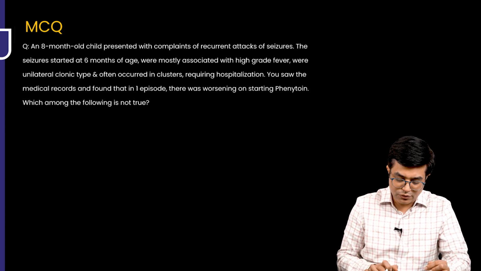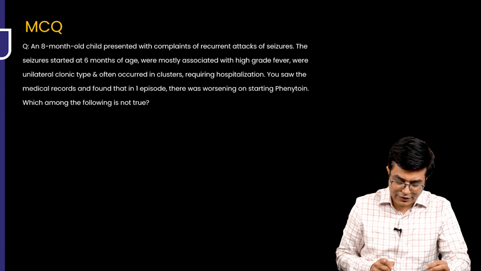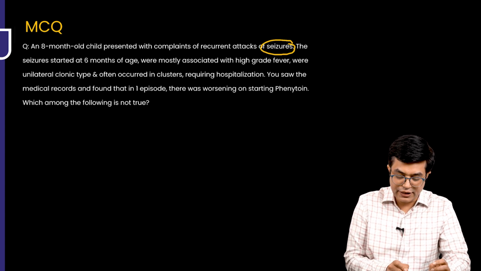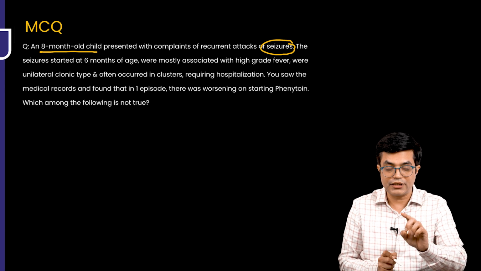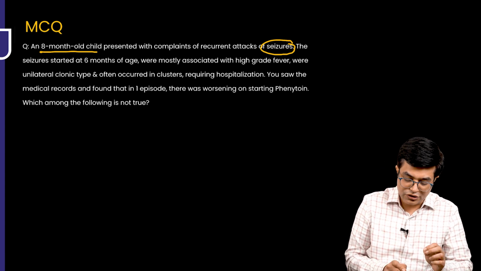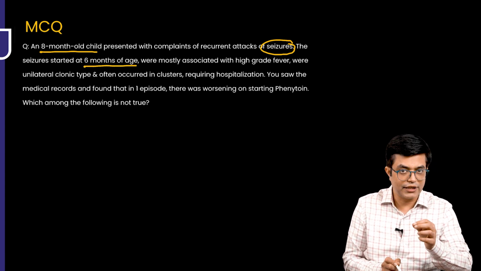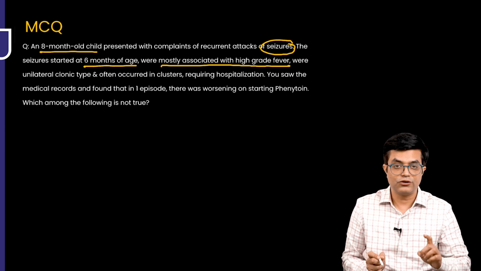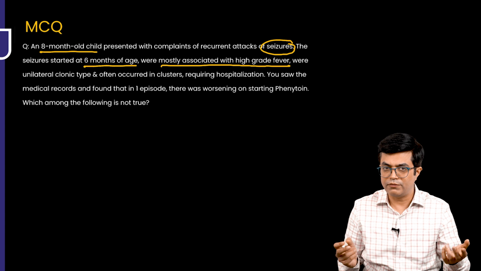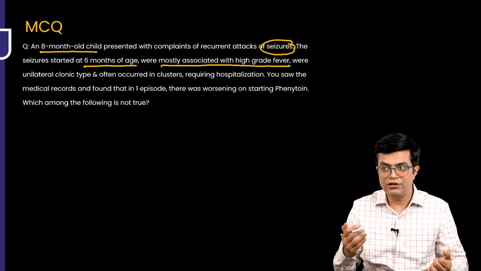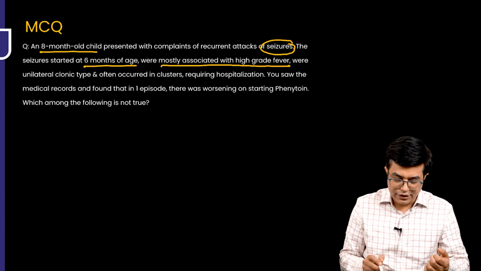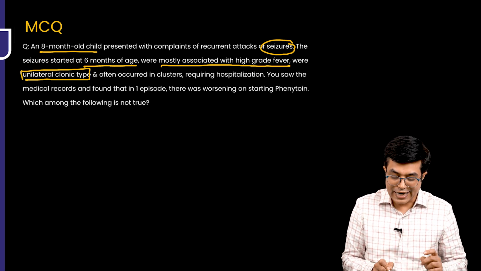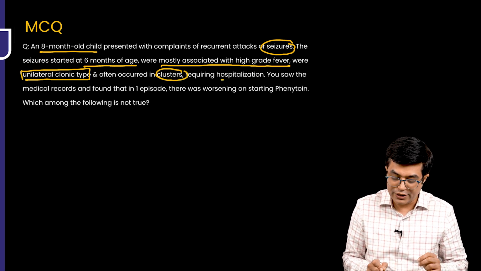There is an 8-month-old child who presented with complaints of recurrent attacks of seizures. So there is an infant presenting with recurrent seizures. The seizures started at 6 months of age, so onset is in infancy. They were mostly associated with high-grade fever. So fever with seizure could be febrile seizure, could be fever-triggered seizures, right? The seizures were unilateral clonic type. This is a very important point. And they occurred in clusters requiring hospitalization.